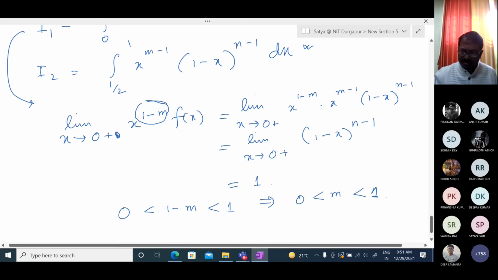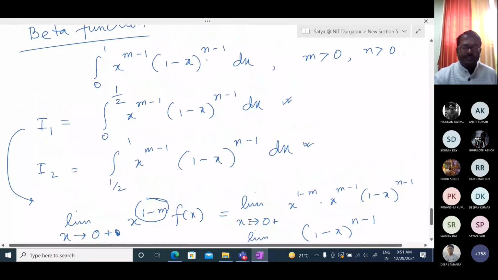That means this I1 is convergent for any values of n. And in a similar way you can do I2, or another way: if we take 1 minus x equal to y and change the variable, then this is converted to I1.